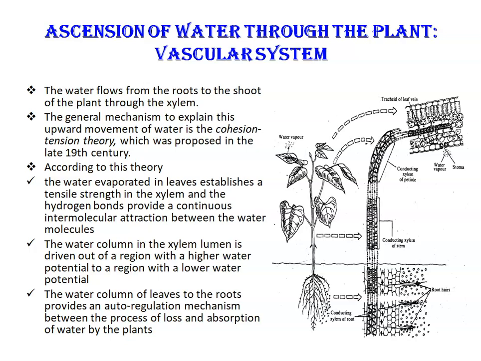So thus the water column in the xylem lumen is driven out of the region with higher water potential, that is from the root and the stem, to the region with lower water potential, means the lower water potential in the leaves, and finally toward the air that can reach very low water potential.